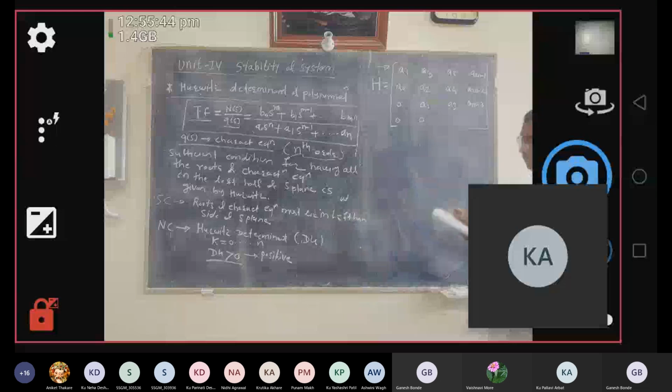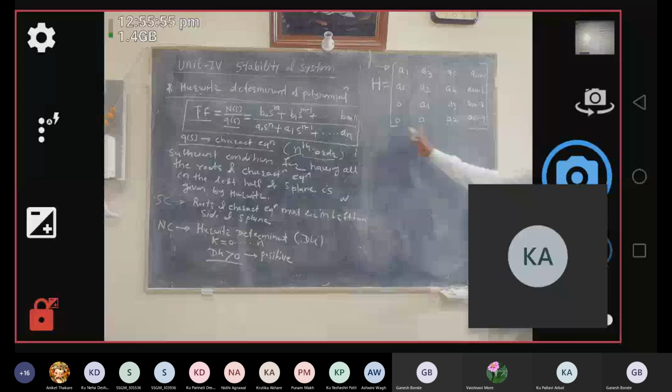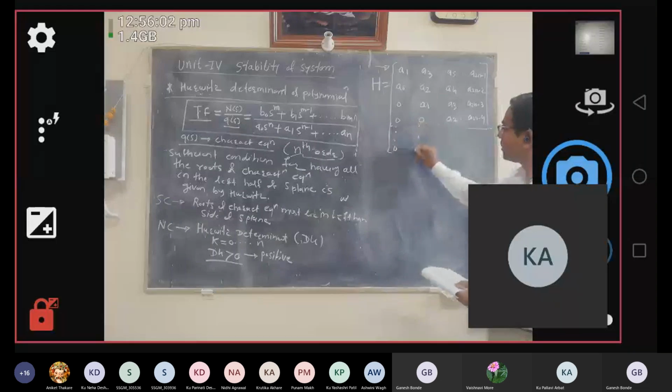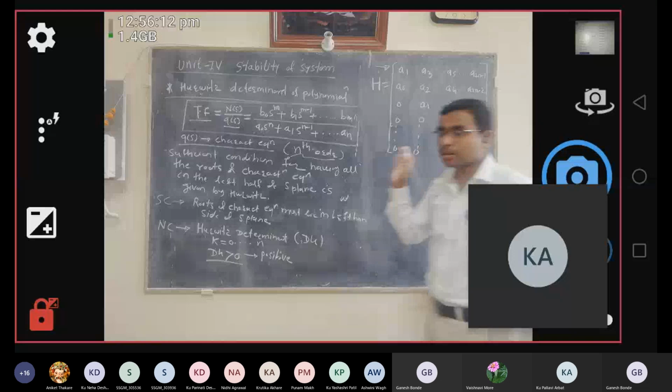Okay, so इसका ये तो 2 0 होगा, तो ये A2 से स्टार्ट होगा. So here is A2, ..., A2n minus 4. Okay, so up to 0 term you can complete it. So ... this could be 0, ... this could be 0, ... this could be 0, and ... the last term could be an. तो an आना चाहिए, वहां तक आपको h फॉर्म करना.